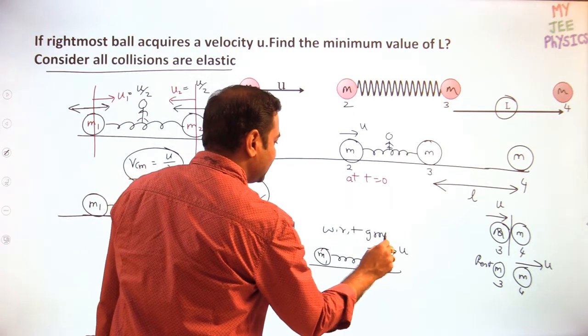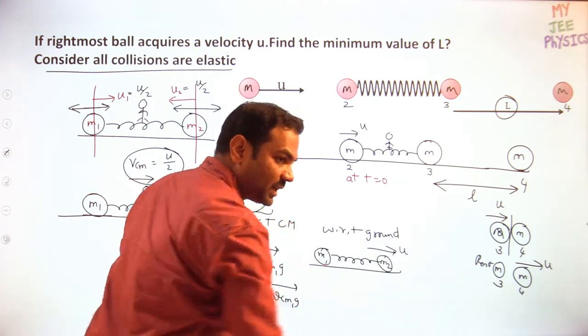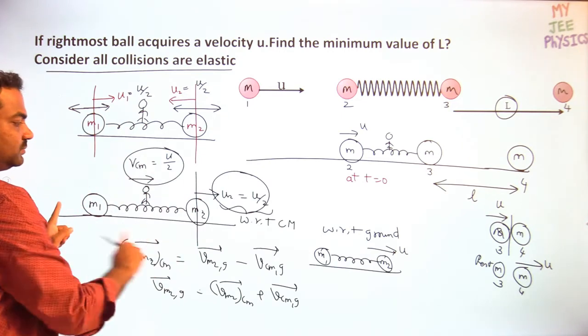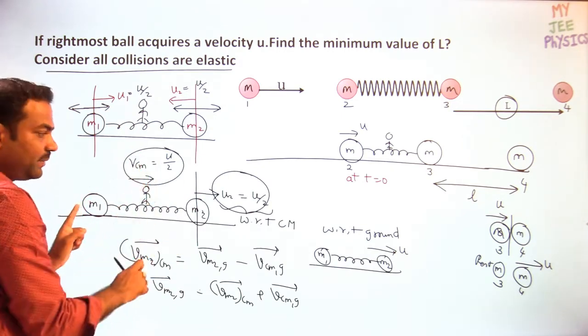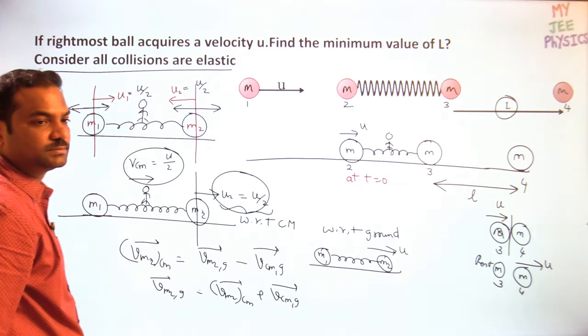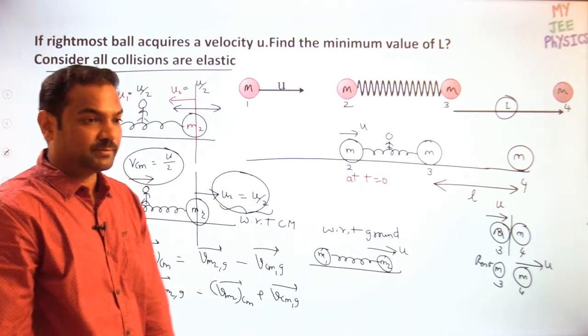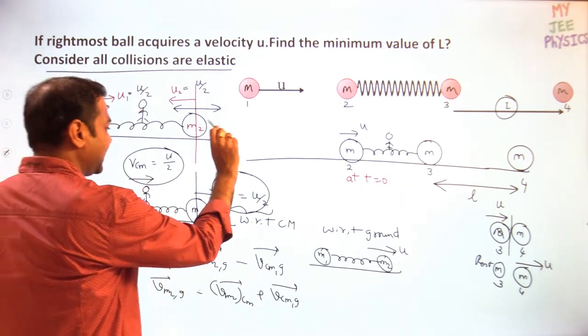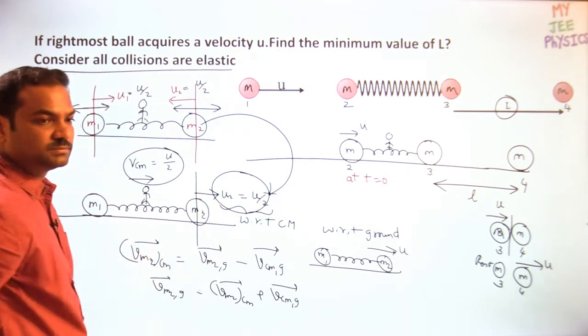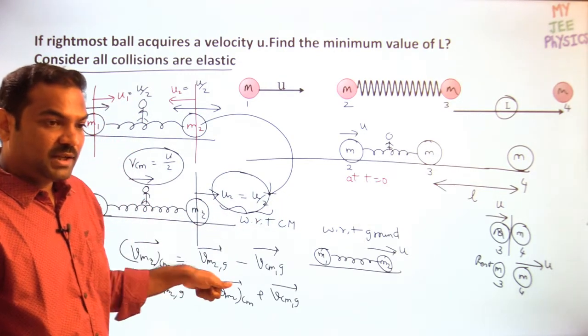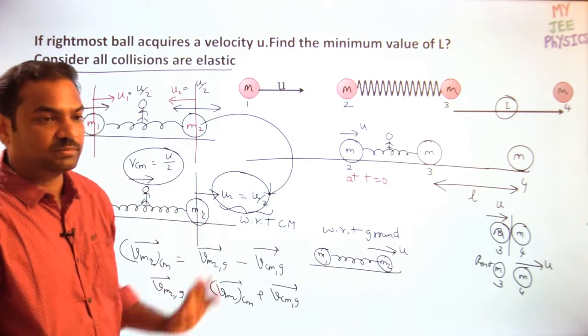When m2 will have the velocity u in forward direction, m1 and m2 with respect to center of mass are at equilibrium again. Initially they are at equilibrium, again it has to be equilibrium. Whenever they are at equilibrium, only then the velocity of m2 will be u.